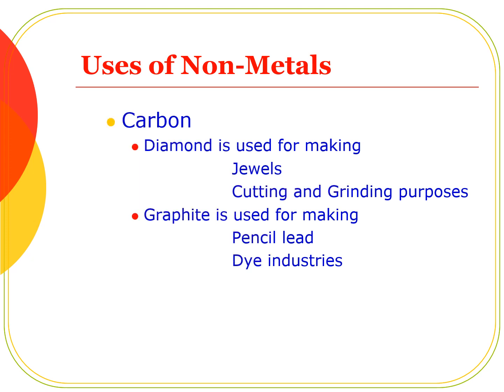Diamond and graphite are forms of the nonmetal carbon. Diamond is used for making jewels for its shiny appearance, and it is also used in cutting and grinding equipment for its hardness. Graphite is used for making pencil lead and in dye industries.